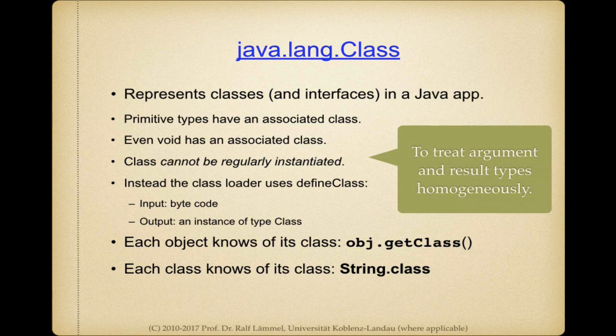So in this way we can treat all kinds of types in a homogeneous manner. And it's also interesting to know that every object, of course, knows its own class. So we can always have a mapping from object to the class, I mean, in the sense of the reflection API, to the object that represents the class. And each class also knows of its class. So we can also map classes to the objects that represent the class.